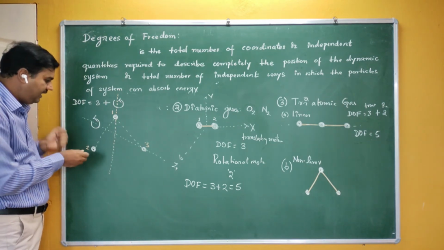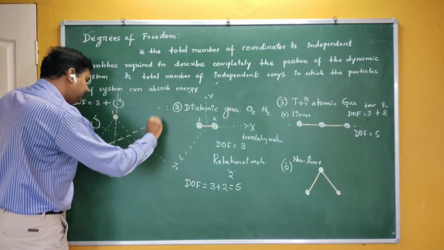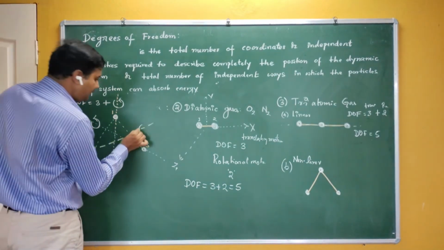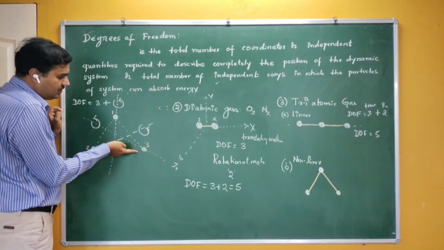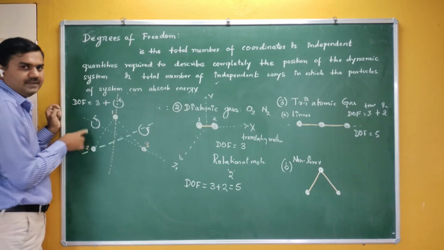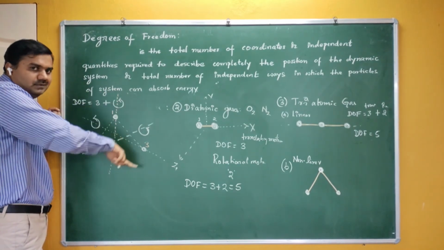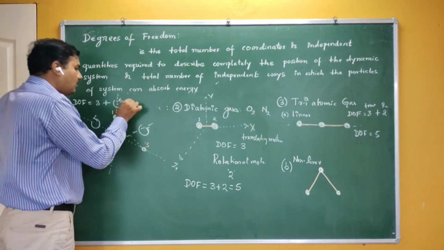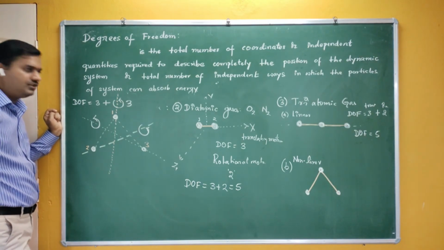Similarly, if this time the axis is passing through molecule 2, then there is a change in position of 1 and 3. So how many possibilities are there? You have got 3 possibilities, in 3 directions you can change their position. So you have got 3 degrees of freedom due to the rotational motion.